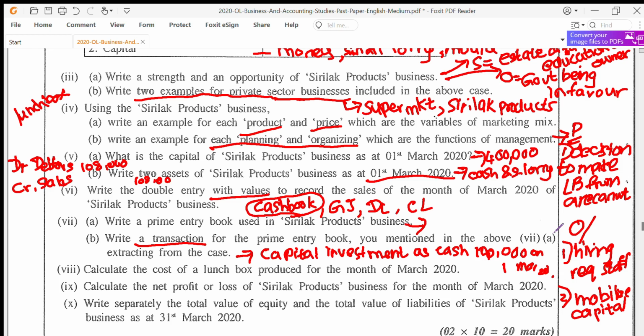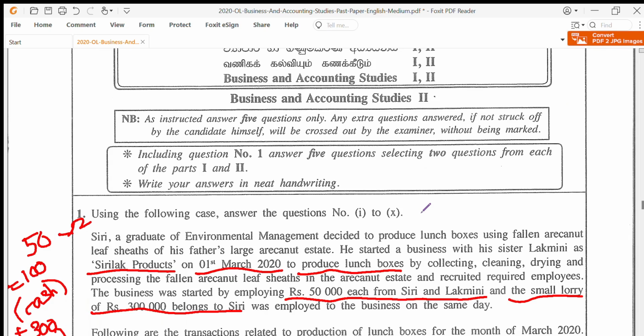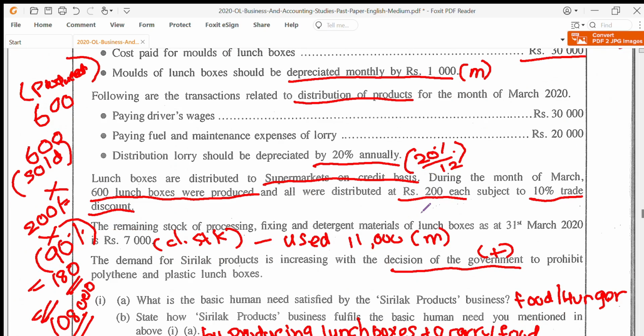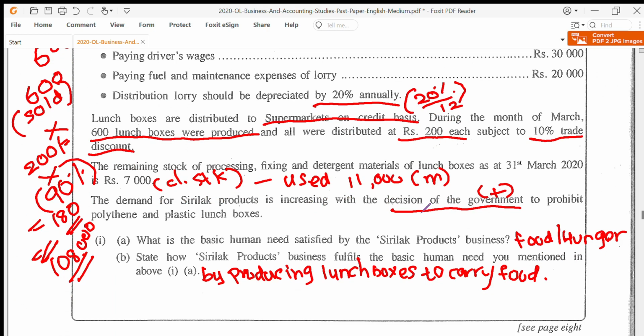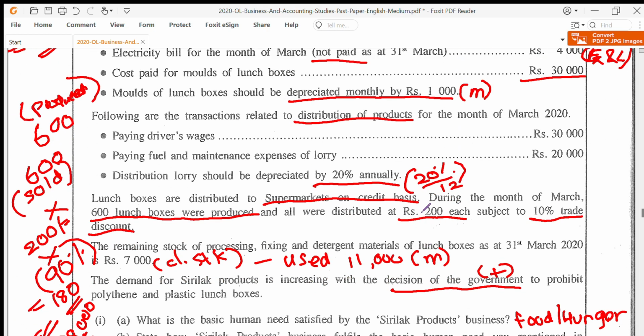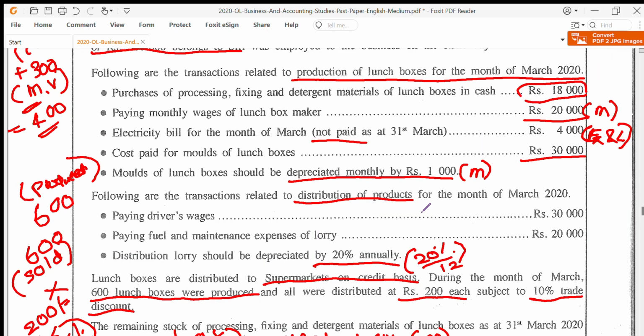Question number 8. Calculate the cost of a lunchbox produced for the month of March 2020. Now again, this is a little bit tricky. Now they are asking the cost of production of a lunchbox.